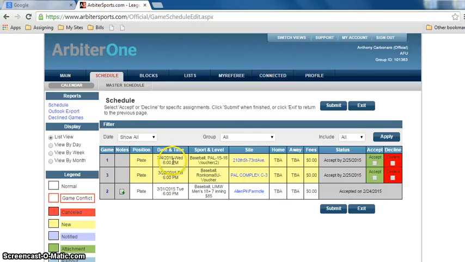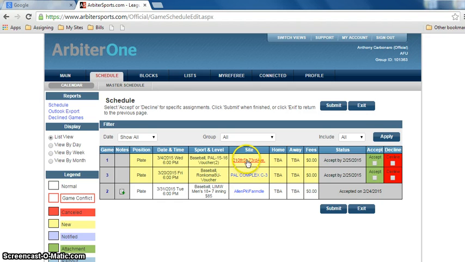It tells you when the game is, the time. It tells you the sport and level. Sometimes it'll be softball. So we have baseball and softball. Take notice, all of these are baseball. PAL 15-16 voucher. Okay, that means it's a voucher game. Ronkonkoma 8U voucher. That means it's a voucher game. LIMW, it's Long Island Men's Midweek, 18 plus, 7 innings. When you see that $85 sign down there, that signifies to let you know that it's cash.